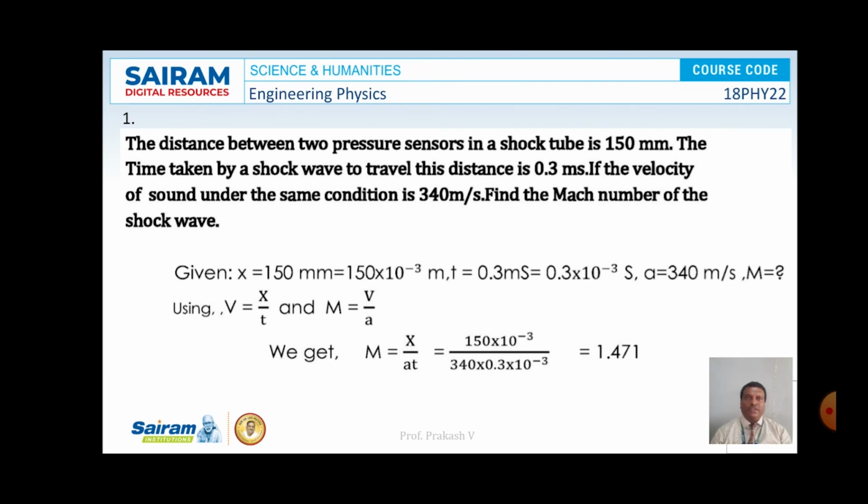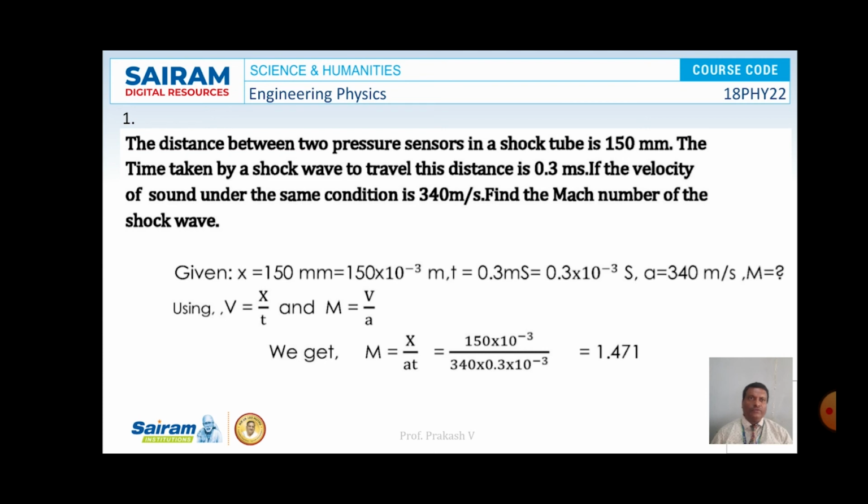And we are having a problem here. The distance between two pressure sensors in a shock tube is 150 millimeter. The time taken by a shock wave to travel this distance is 0.3 millisecond. If the velocity of sound under the same condition is 340 meter per second, find the Mach number of the shock wave. So here the distance between the pressure sensors is 150 mm, that is x